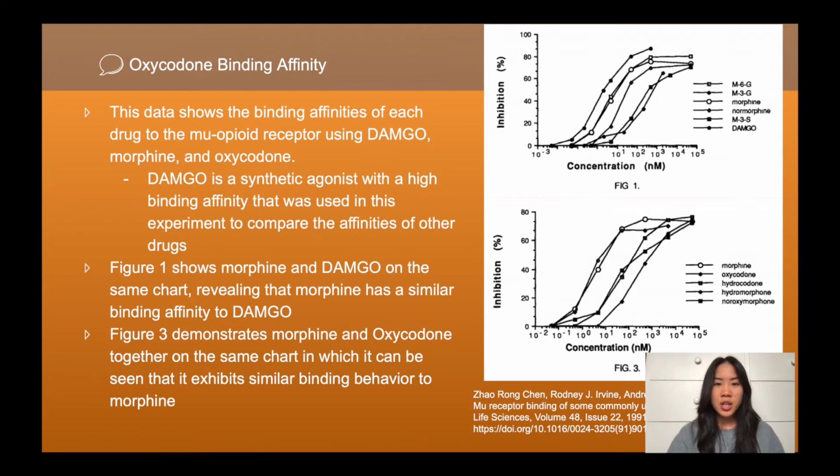In Figure 2, you can see that oxycodone and morphine are plotted with each other. While morphine still has a higher affinity, oxycodone is not far behind. With this, oxycodone is similar to morphine in its analgesic effect and has similar binding properties, which increases the likelihood of addiction.